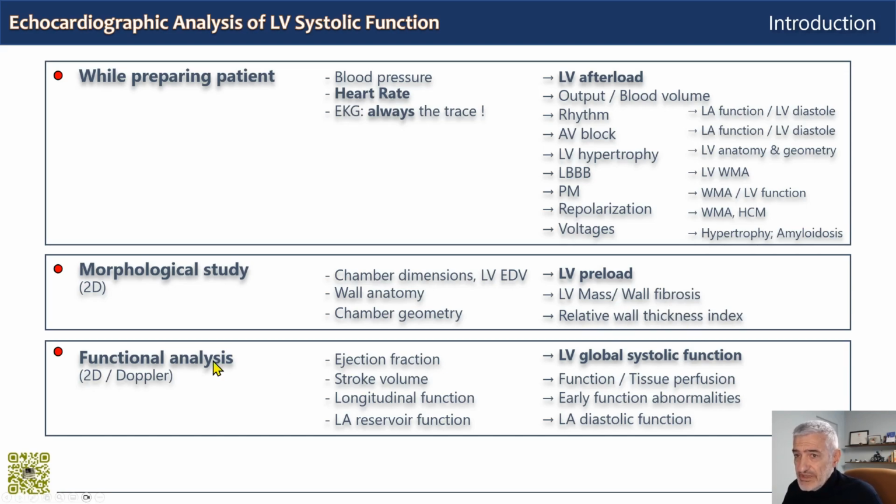And then function analysis through ejection fraction, stroke volume, longitudinal and left atrial reservoir function gives you access to global systolic function, to tissue perfusion, and global function with stroke volume, early functional abnormalities through the analysis of longitudinal function, and you can start to access also some information on left atrial diastolic function by looking at how the left atrium behaves.